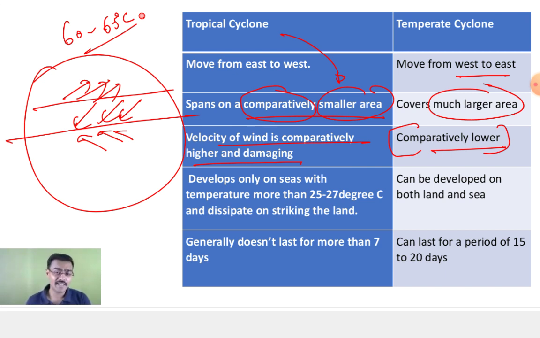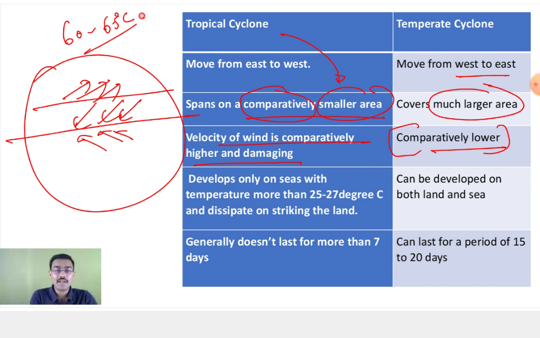ठीक है, I could have simply told you कि अच्छा से ये चीजें हैं, ये रटा मार लेना, हो गया. Examples of temperate cyclones you find in 60 to 65 degrees north and south. These are so regular that the names are not being given. Now the main focus is on tropical cyclone because of the last year's destruction.